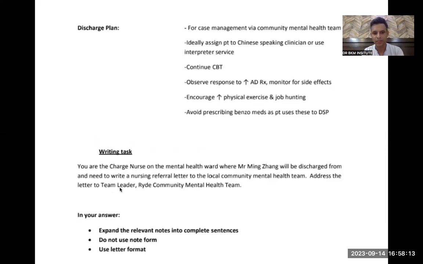I have to write to the team leader, so I'm writing the discharge plan. The discharge plan is the last paragraph that you write. The first paragraph is also the same, that is also the purpose. The fourth paragraph is also the purpose, but in the fourth paragraph you have to write everything. So today I'm going to start the letter in a different way.